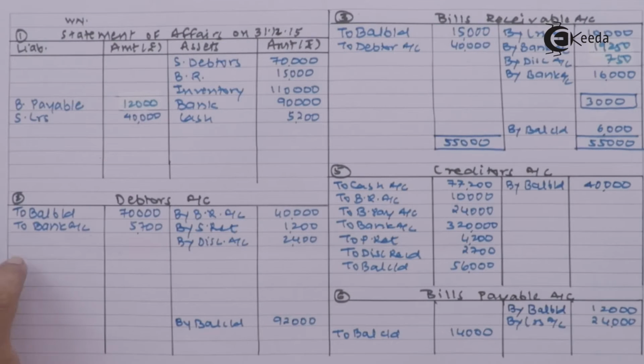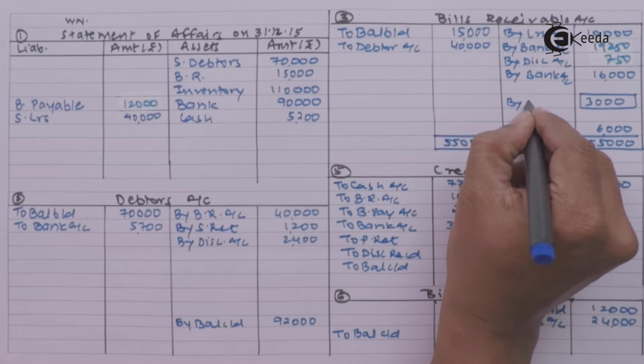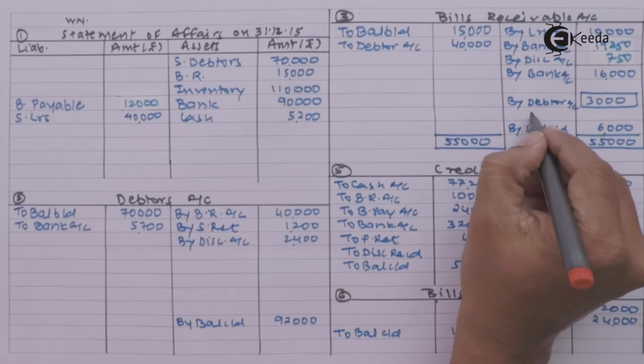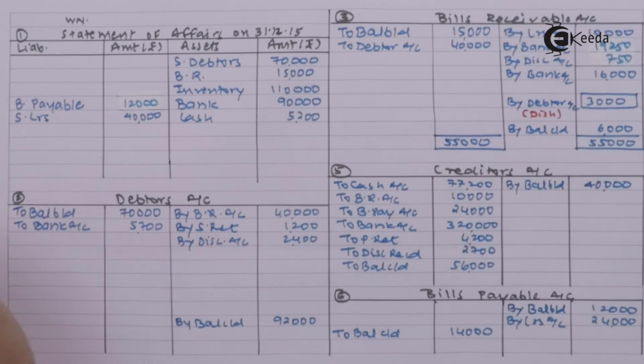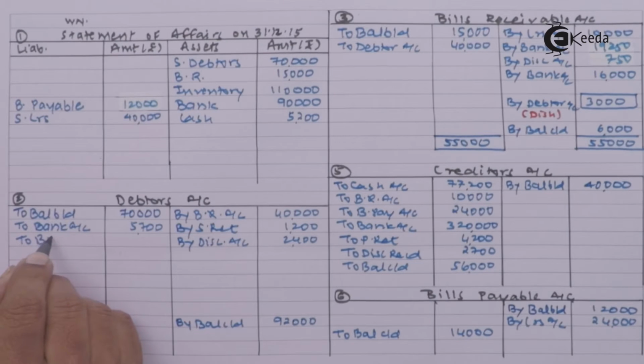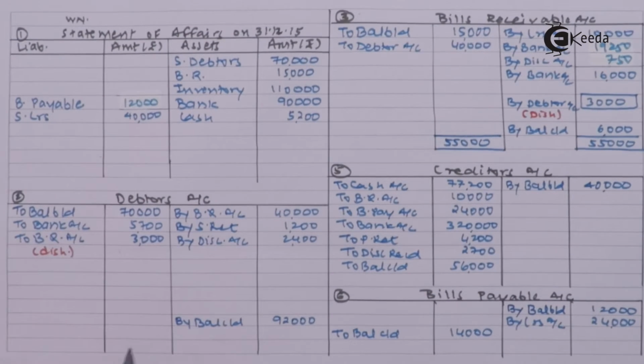So I am assuming that this 3,000 is bills dishonored. So I am writing here by debtors account. In the bracket I am mentioning it is dishonor of the bill. Debtors account on the debit side I am writing here to bills receivable account. It is bill dishonored 3,000. Still now I can't close because here cash collected from debtors is missing. So we will wait and see.